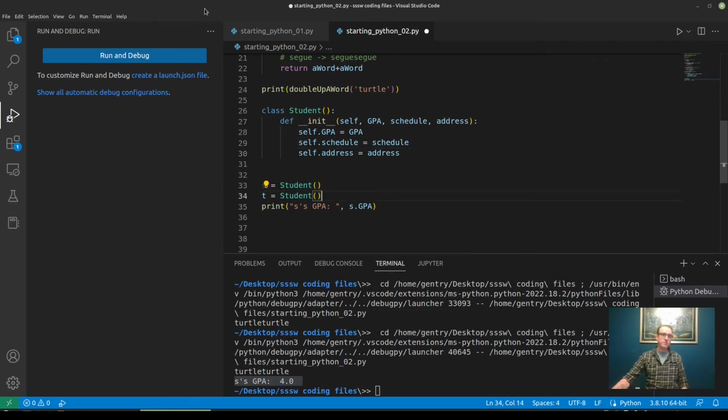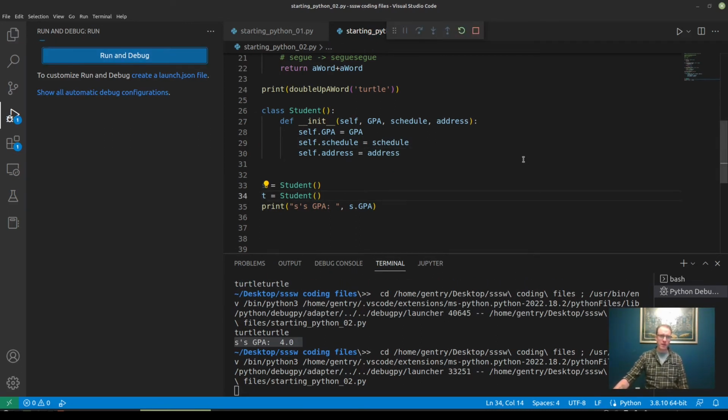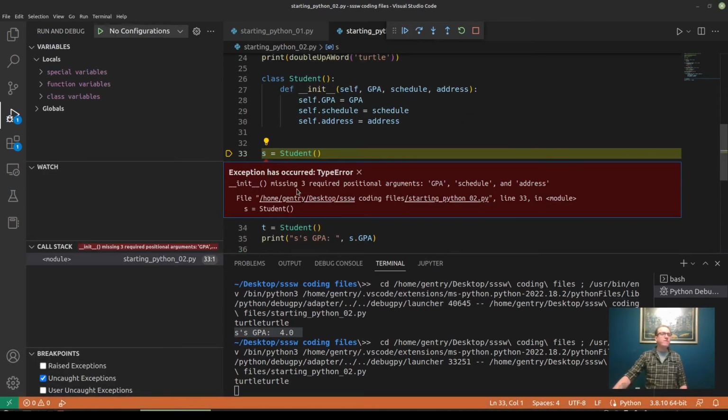And now if I jump down here, if I try to build and run this, I'm going to get an error. VS Code is very helpful about this, and it's another nice thing about the Python language. Any of y'all that have had experience in older languages, something like C or C++, finding the exact line where an error occurred can be tricky. Sometimes it's easy, but it can be tricky. Python is much nicer about telling us exactly where things went wrong. And what it's telling us here is that init, the special name reserved for our constructor, requires this number of arguments.